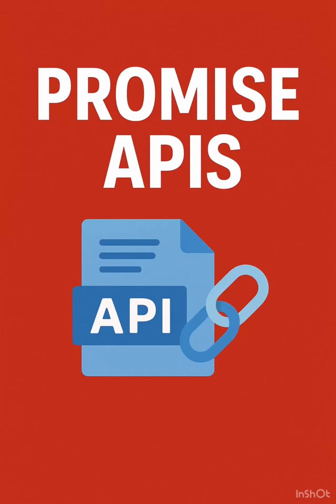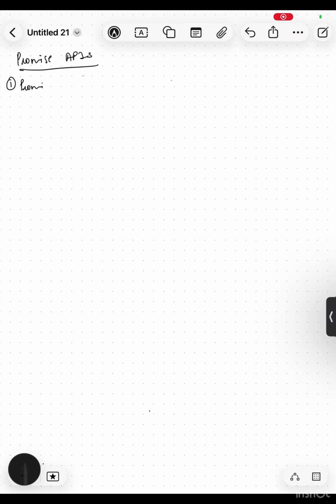Hey everyone. So you know how in JavaScript we work with promises, right? But what if you have multiple promises running at the same time? For this, JavaScript provides promise APIs to control multiple async tasks. So let's start with promise.all. Suppose you have to make parallel API calls and get the results.